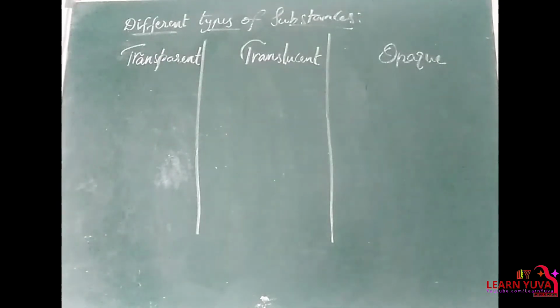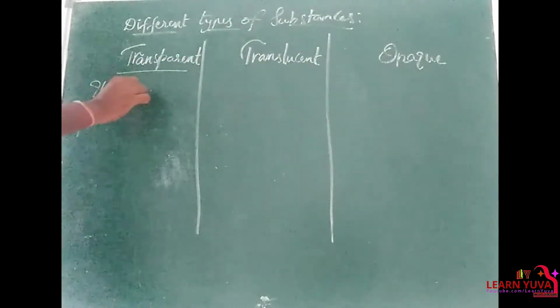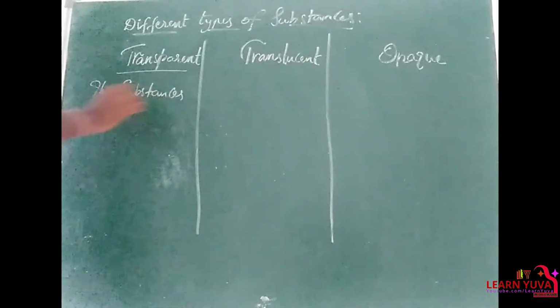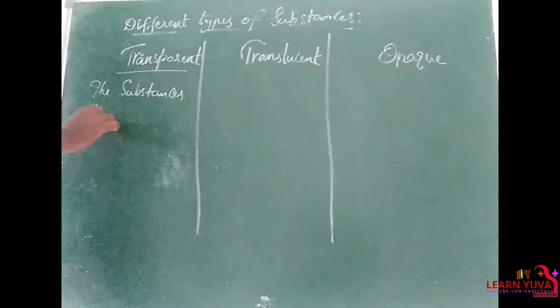This is about different types of substances. The three different types of substances are transparent bodies, translucent bodies, and opaque bodies. So coming to the definitions for these three, transparent bodies are the bodies which allow the light completely to pass through them, or else the substances through which the light falls, the light flows freely.